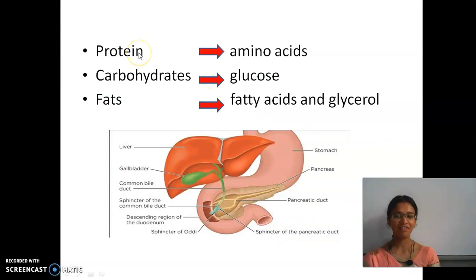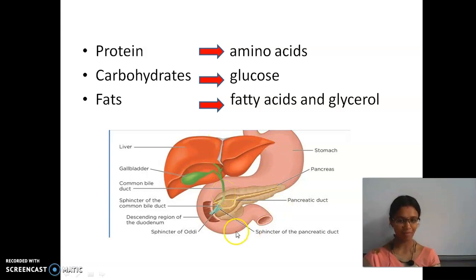When the digestion process is completed, the proteins which we take in are converted into amino acids. Carbohydrates are converted into glucose, and fats are converted into fatty acids and glycerol. Thus the digestion process ends in the small intestine.